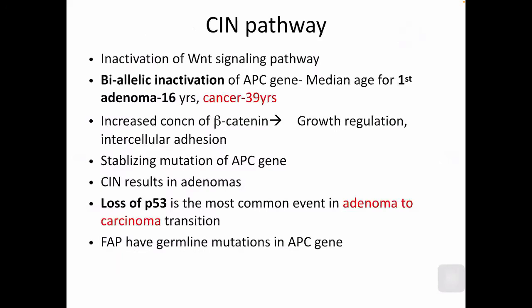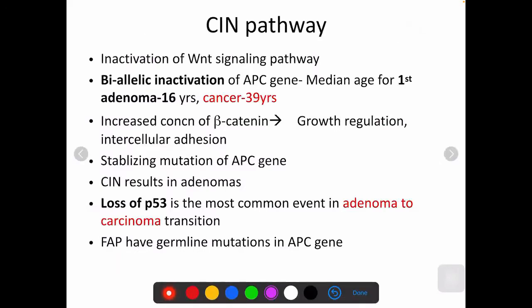So in the chromosomal instability pathway, you have the inactivation of this WNT signaling pathway. There is a biallelic inactivation of this APC gene. That's why the median age for the first adenoma formation is around 16 years, and the cancer will develop at a younger age of onset, around 35 to 40 years.